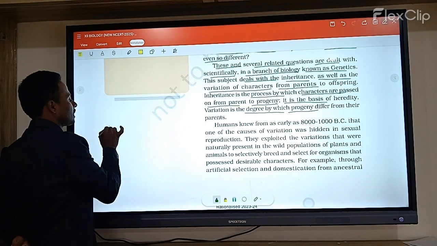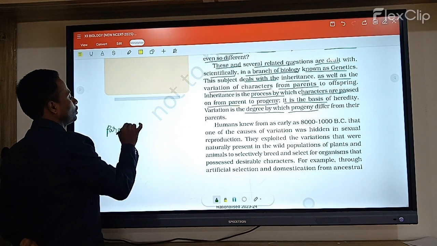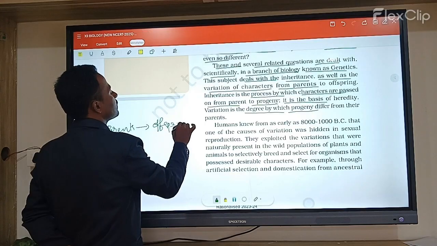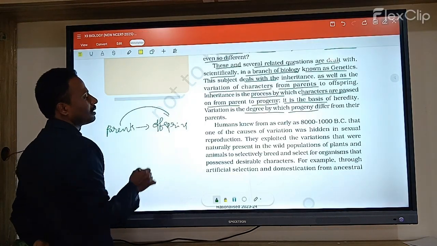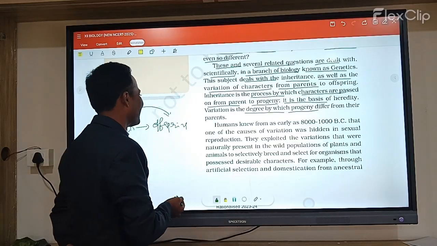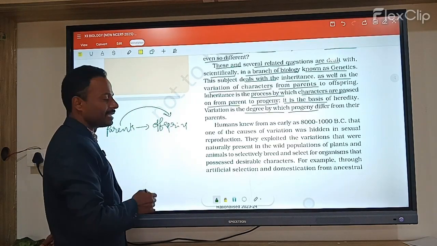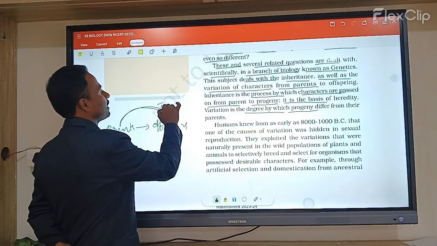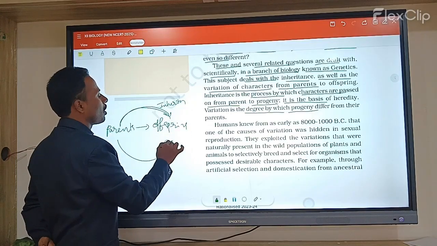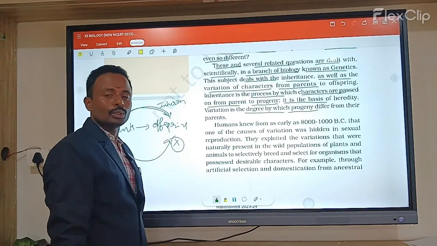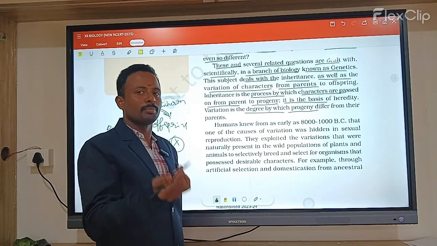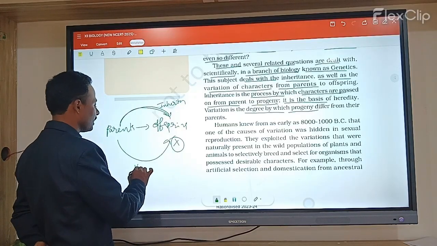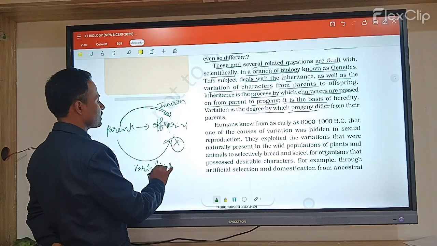So here genes are carried from the parents to offspring. Offspring means, simply, from the parent to the daughter, the genes get transferred. That is called inheritance. Characters are transferred from parent to offspring. That is inheritance. If the characters are not transferred from the parent to the offspring, meaning some characters differ, what is that called? That is called variations.